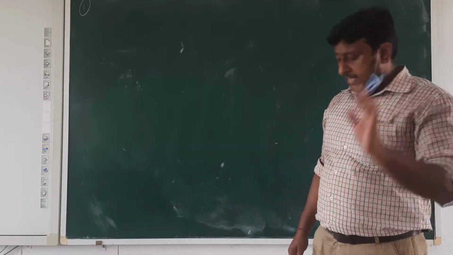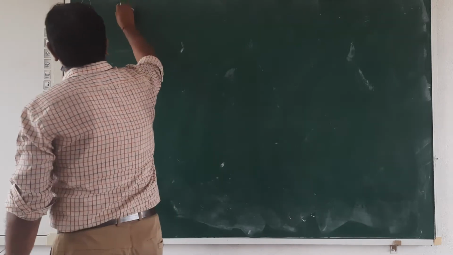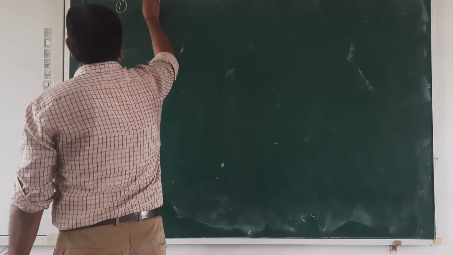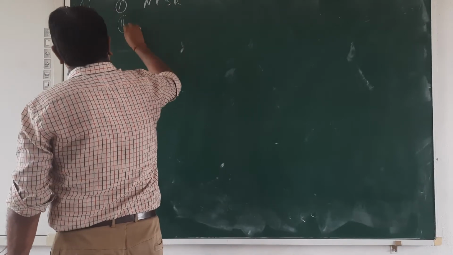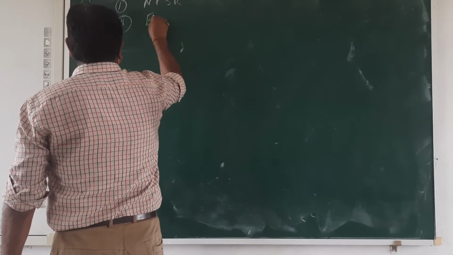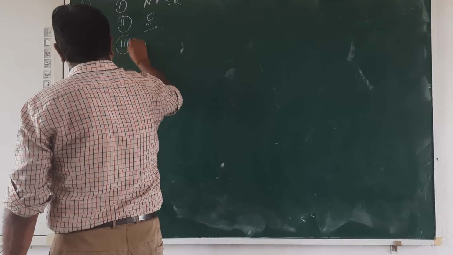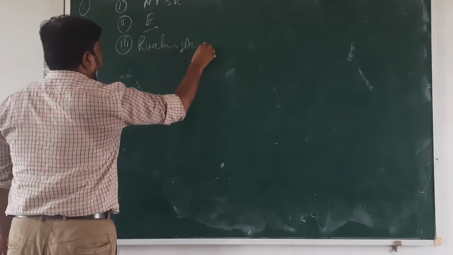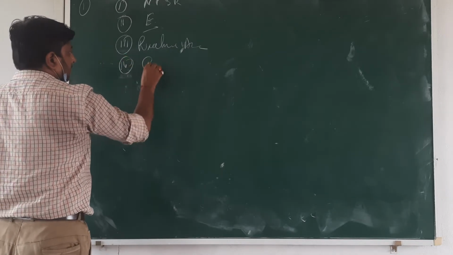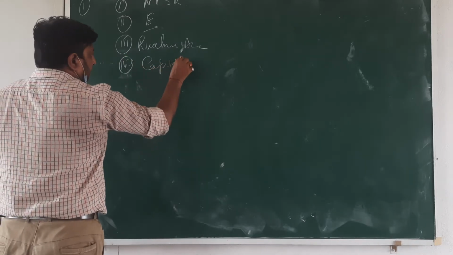Okay, mainly, first thing when any new partner will come, the new profit sharing ratio. Second, you are going to do the entry. Third, revaluation account. Fourth, capital account.